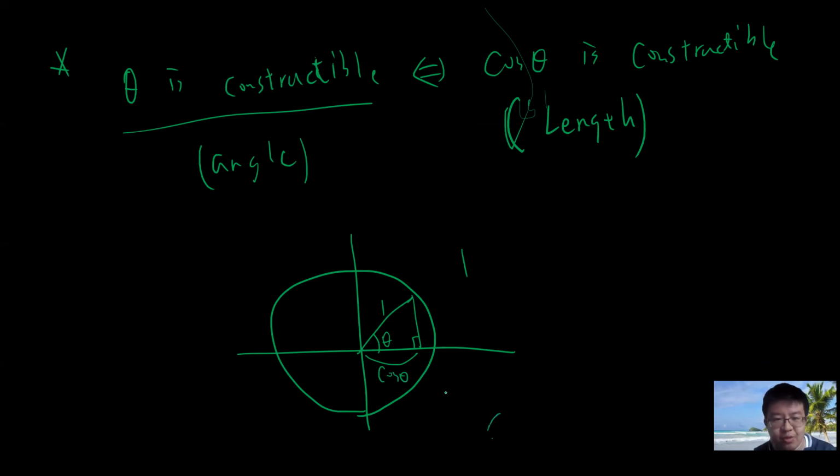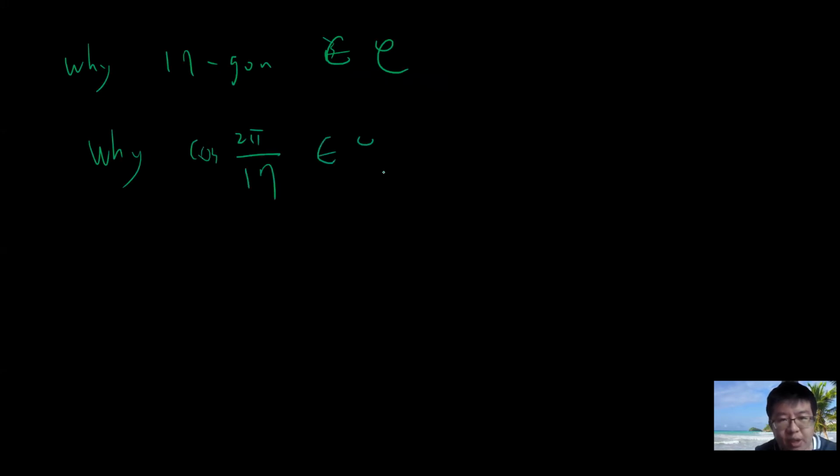Okay, so if you want to know why the regular 17-gon is constructible, then you're asking why cosine 2 pi divided by 17 is constructible.